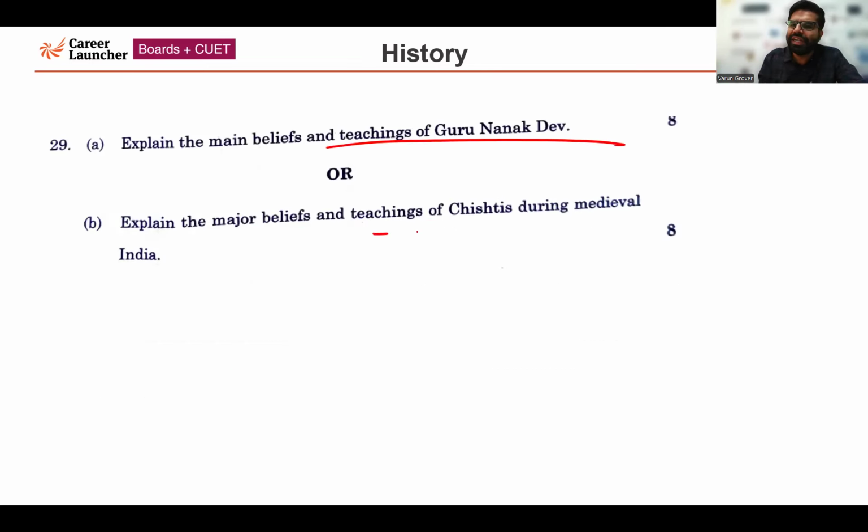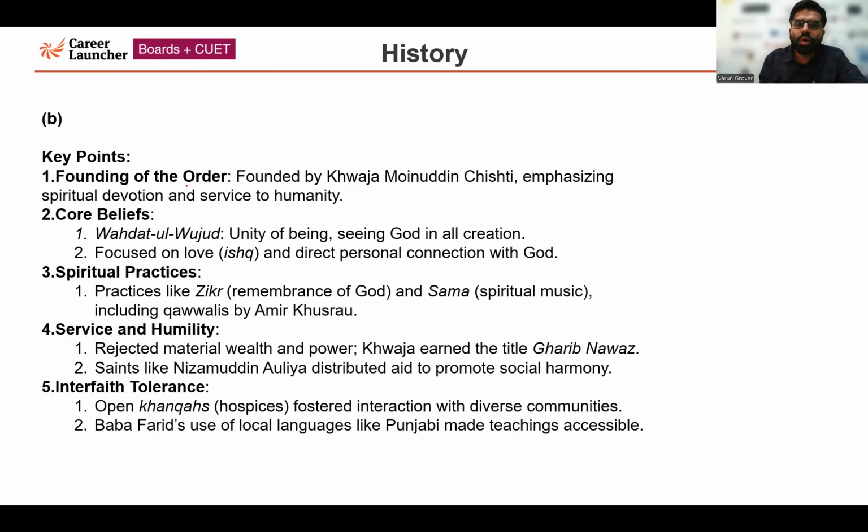Explain the major beliefs and teachings of the Chishtis during the medieval era. Now, when it comes to the founding of the order, the Chishti order was founded by Khwaja Muinuddin Chishti, emphasizing spiritual devotion and service to humanity. What were the core beliefs? Wahdat ul Wujud, basically the unity of being, seeing God in all creation, focused on love and direct personal connection with God.